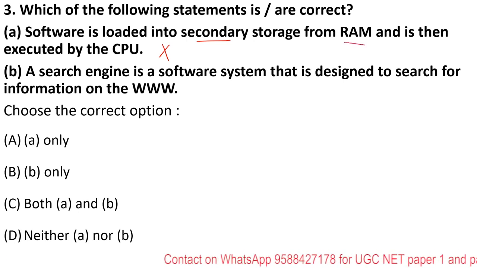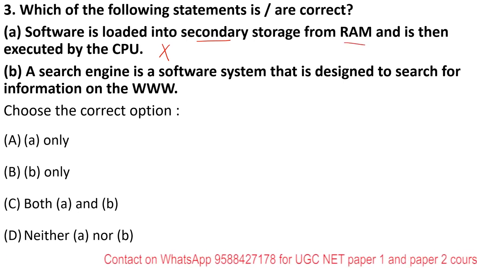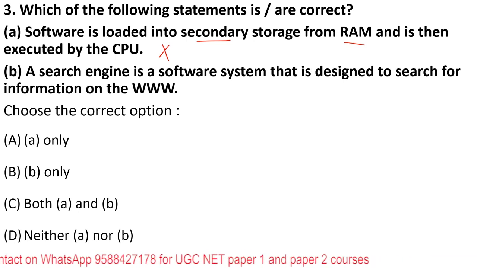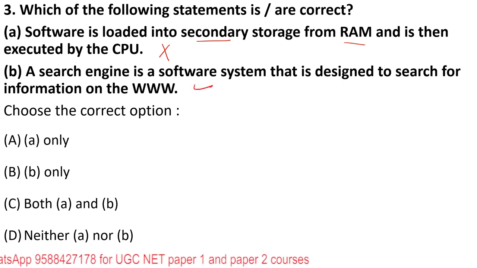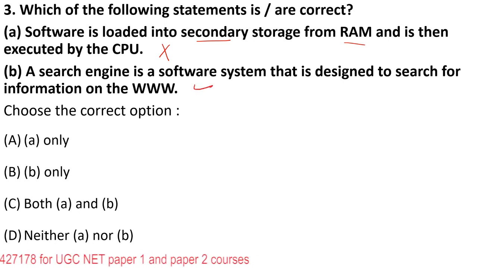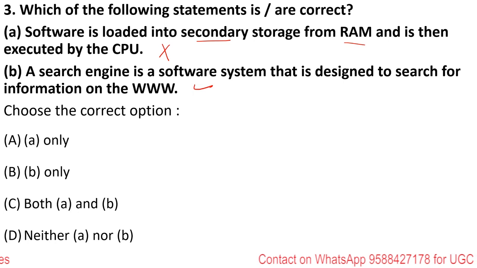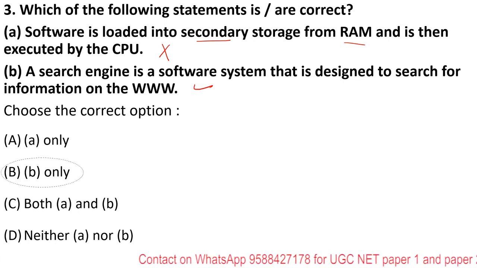The second statement is saying a search engine is a software that is designed to search for information on the World Wide Web. This is absolutely right, because there are so many famous search engines like Google or Yahoo or Bing. All these help you to search for any kind of information or data that you want on the internet. So only option B is right.